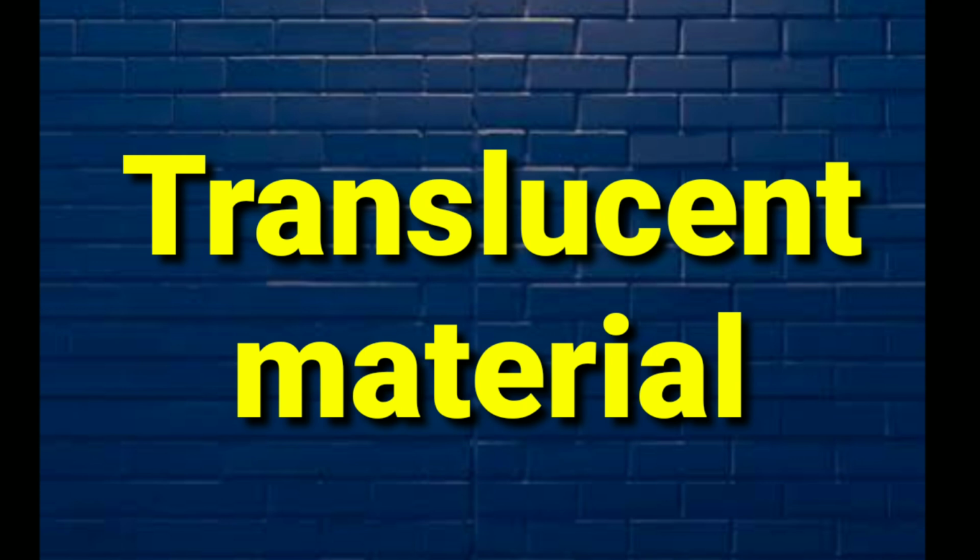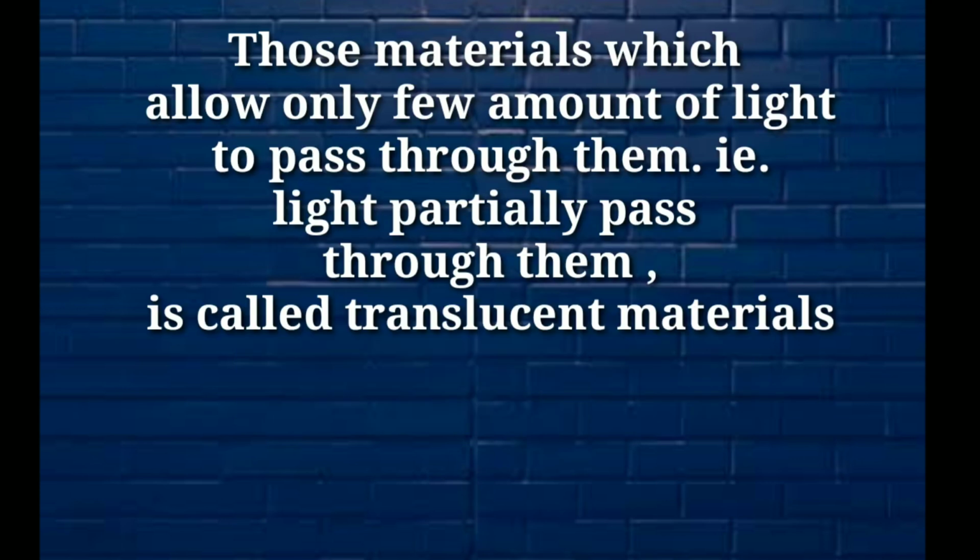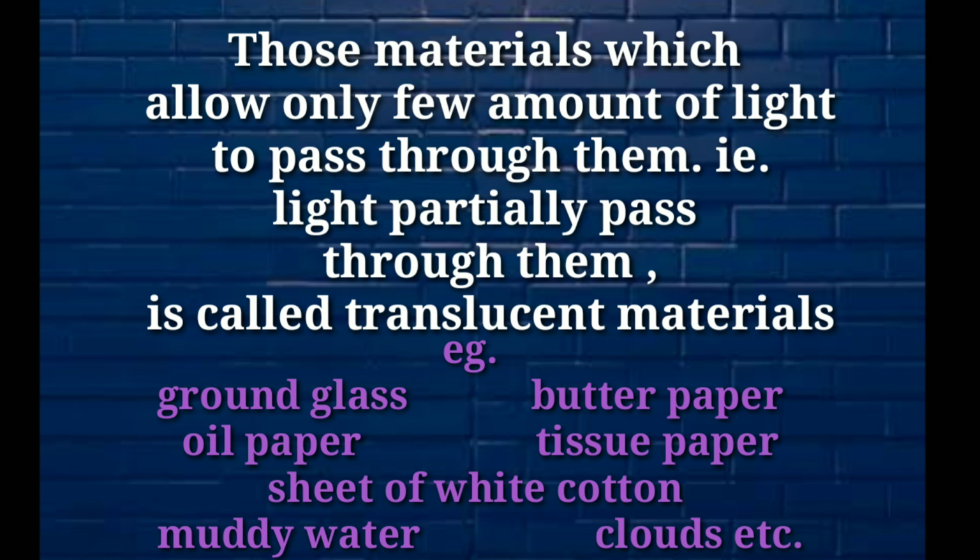What is translucent material? Those materials which allow only some of the light to pass through them. It means light is not passing through completely, only partial light is passing through it, then it is called translucent material. For example, ground glass, butter paper, oil paper, tissue paper, sheet of white cotton, muddy water, clouds,